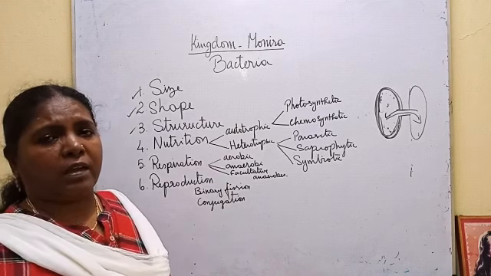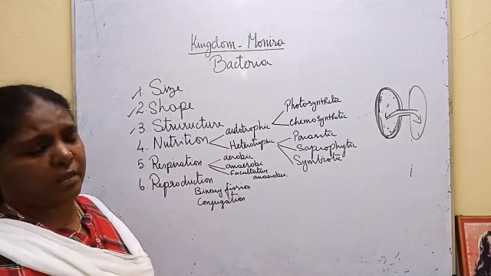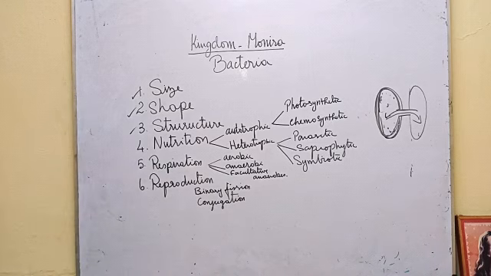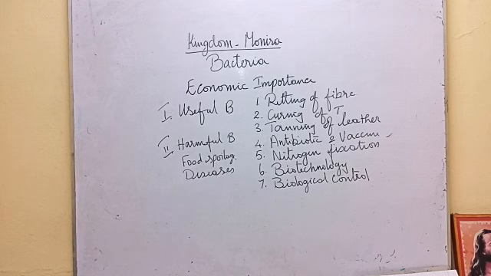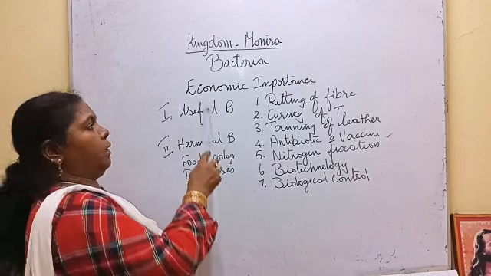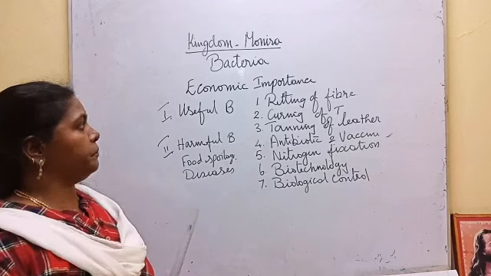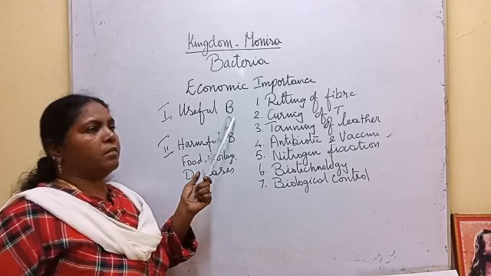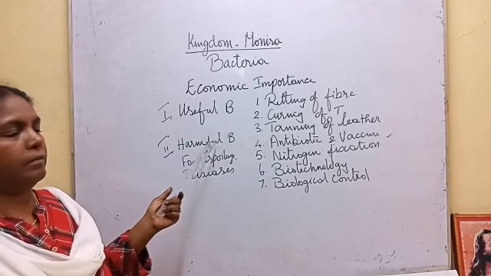Next we are going to see the economic importance of bacteria. They have useful as well as harmful bacteria.